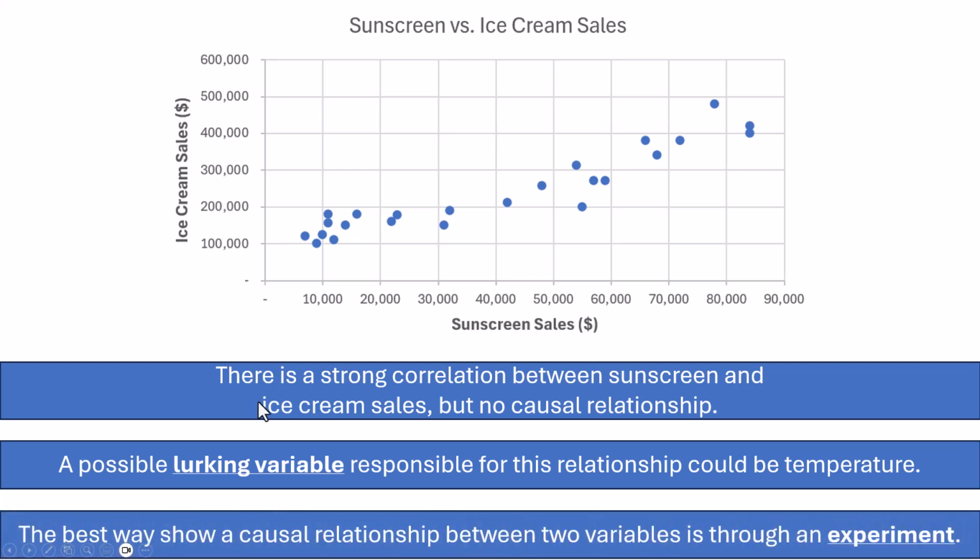The best way to show that we do have a causal relationship would be to design an experiment, which would be kind of silly in this case, but in many other cases, you might be led to believe that there is a causal relationship just based on the scatter plot. And really what you should be doing to show that for sure is design an experiment.